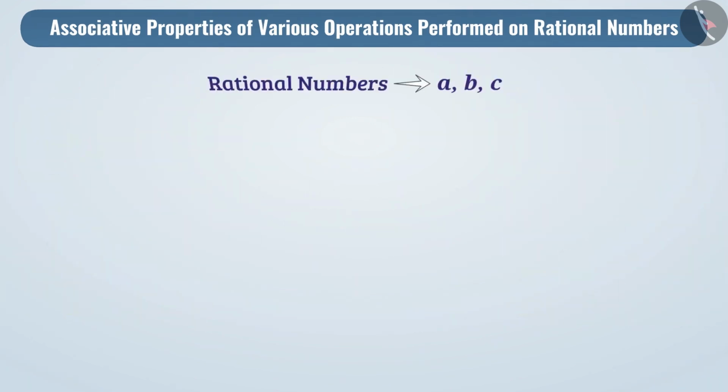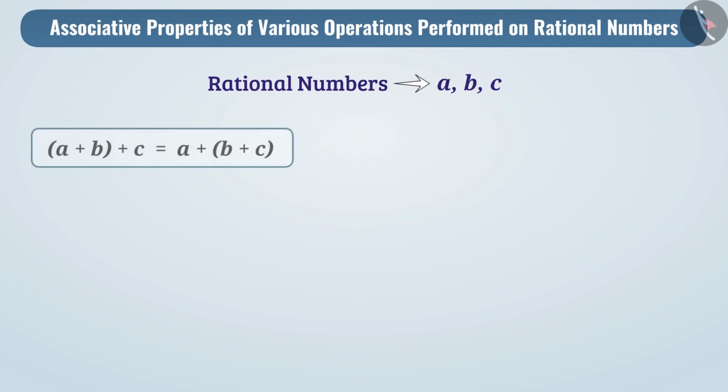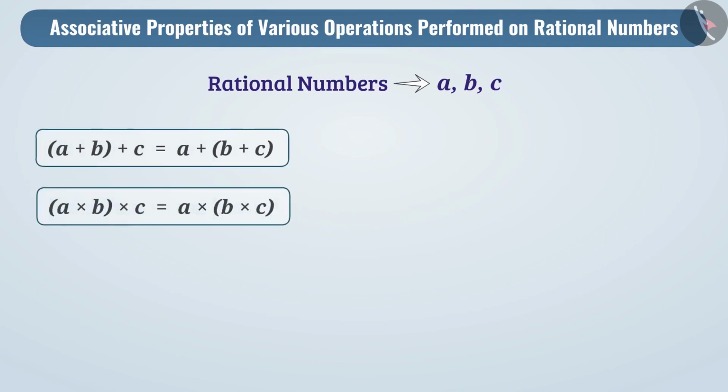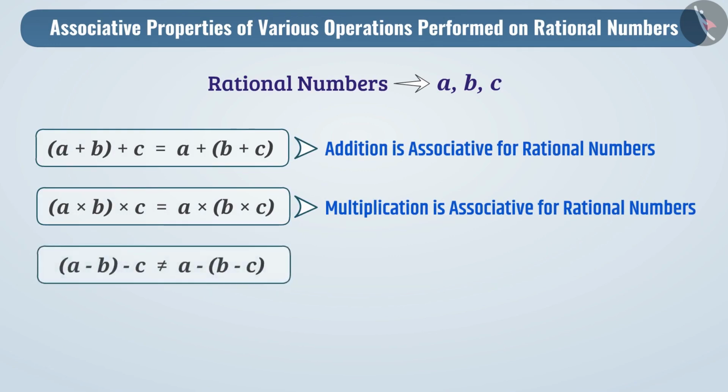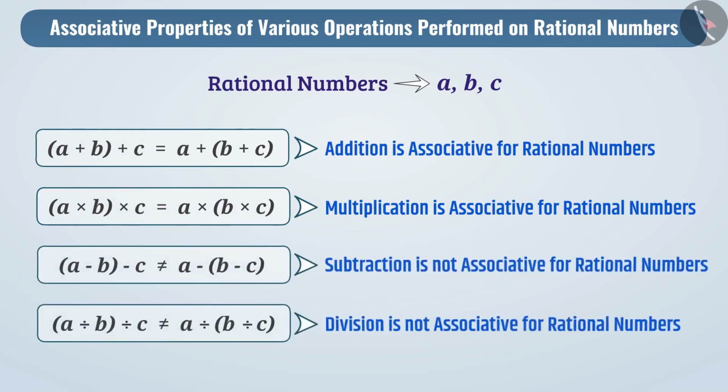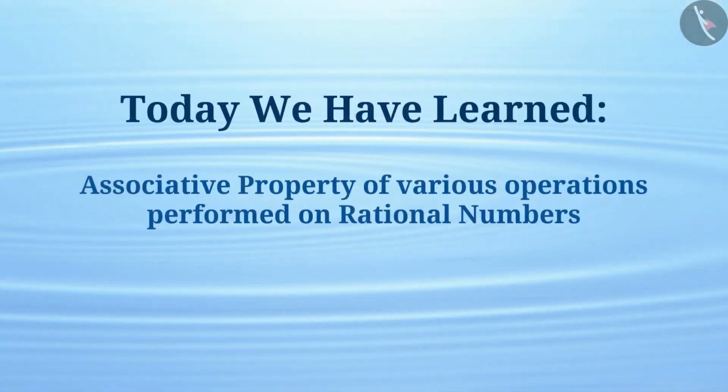Now, you must have understood that addition and multiplication for rational numbers are associative, but subtraction and division are not associative. Today we have learned the associative property of various operations performed on rational numbers. In the next video, we will understand it better by some interesting examples.